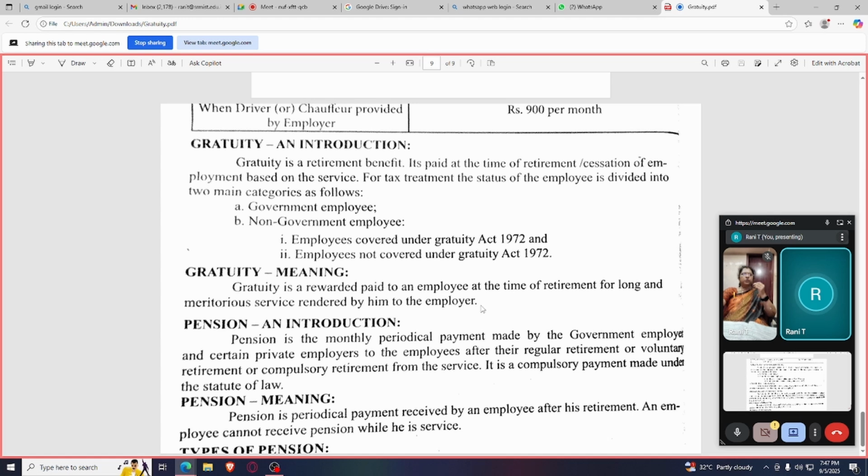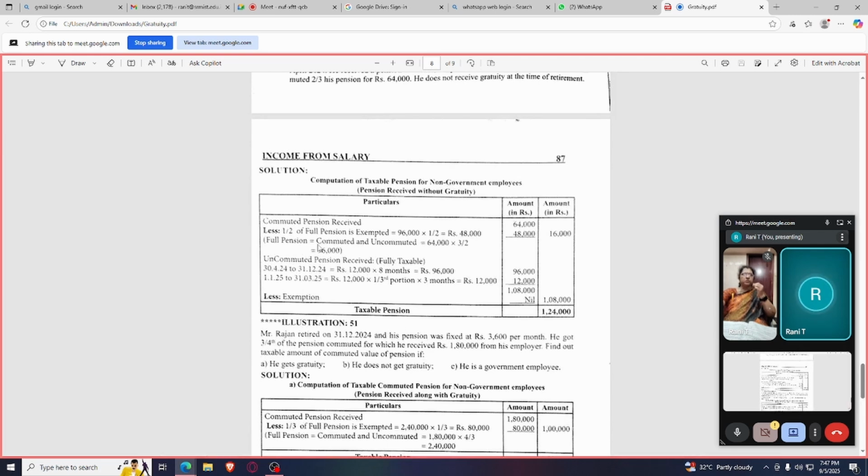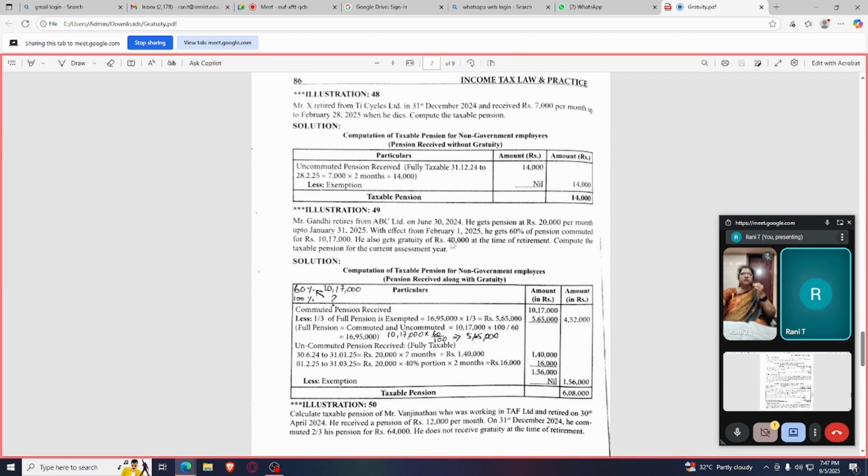In the same way, pension is also given credit only after retirement. When you take it as a lump sum amount, there are provisions we are going to learn, and if you are getting it monthly, that also we are going to learn. If you are getting it as a lump sum, we say commuted. I will show you the term.